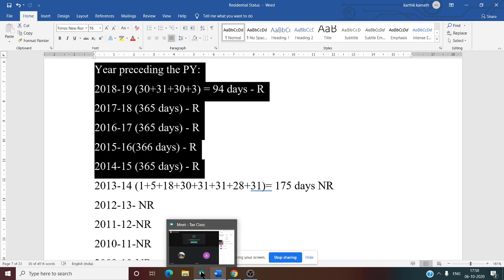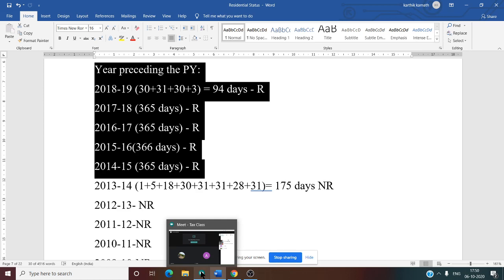How many R's are there? 1, 2, 3, 4, 5. 5 years. That means in the last 10 years, for 5 years he is a resident. But what is our additional condition? He should be a resident for a minimum of 2 years. So he satisfies the first additional condition.